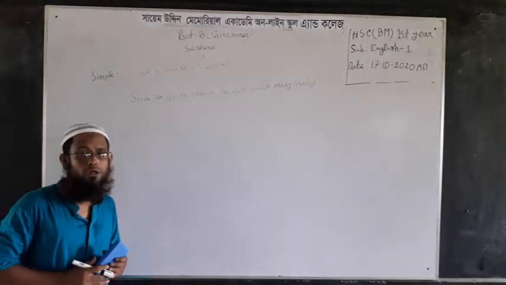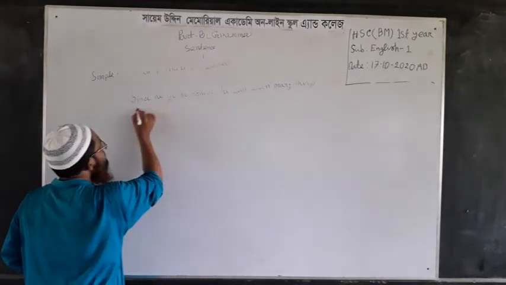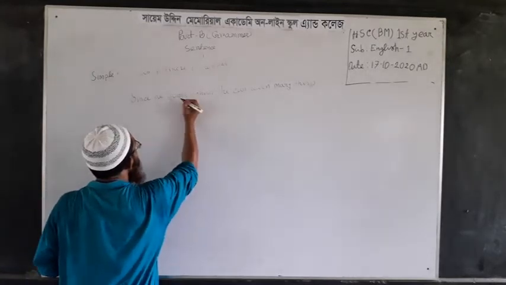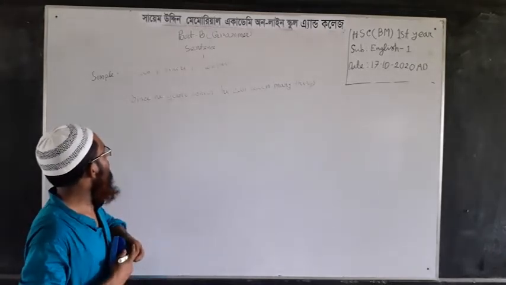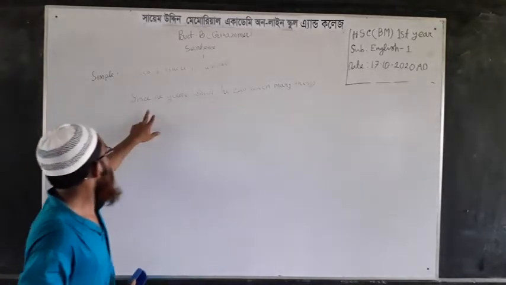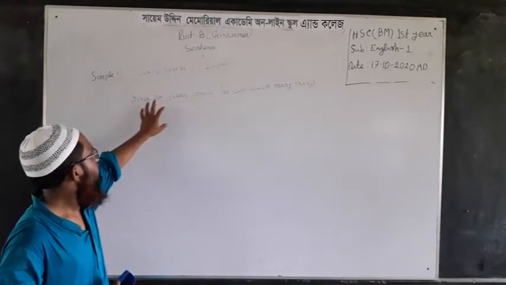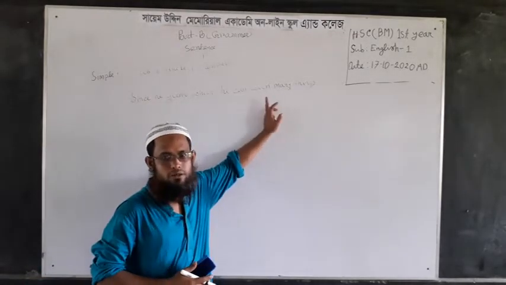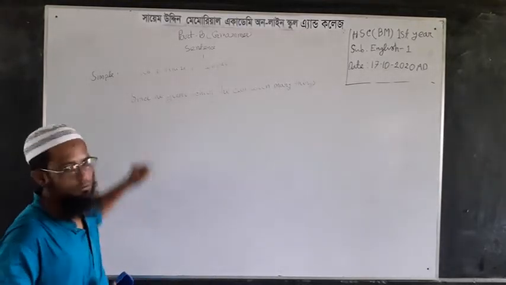Here, since he go to school, it will be goes. Since he goes to school is the subordinate clause because its meaning is totally dependent on the principal clause. It has no meaning of itself. Since he goes to school doesn't have a complete meaning, but he can learn many things has a complete meaning, so it is the principal clause.